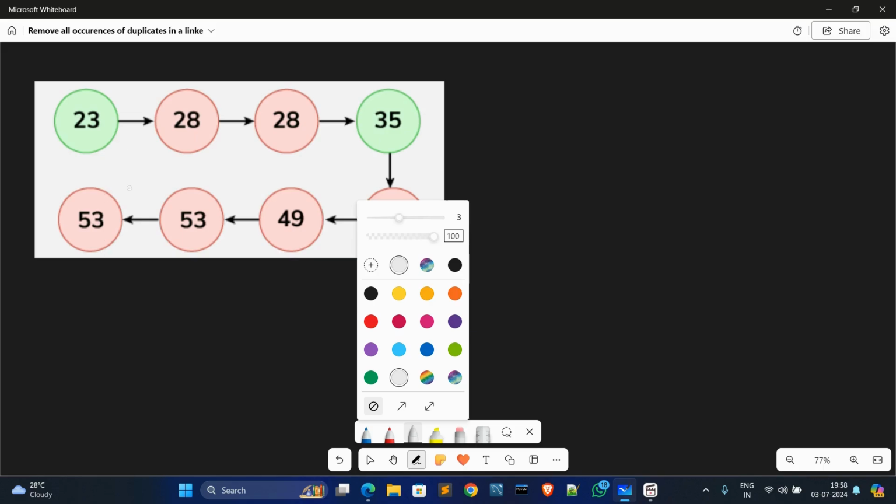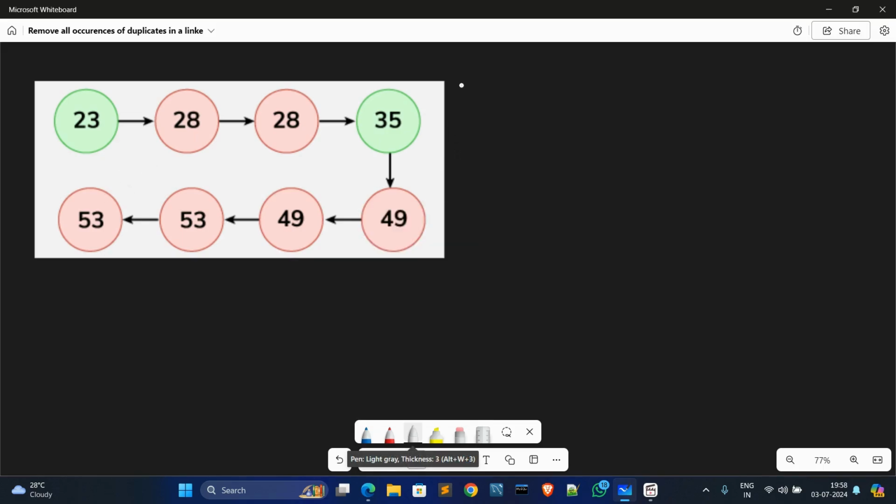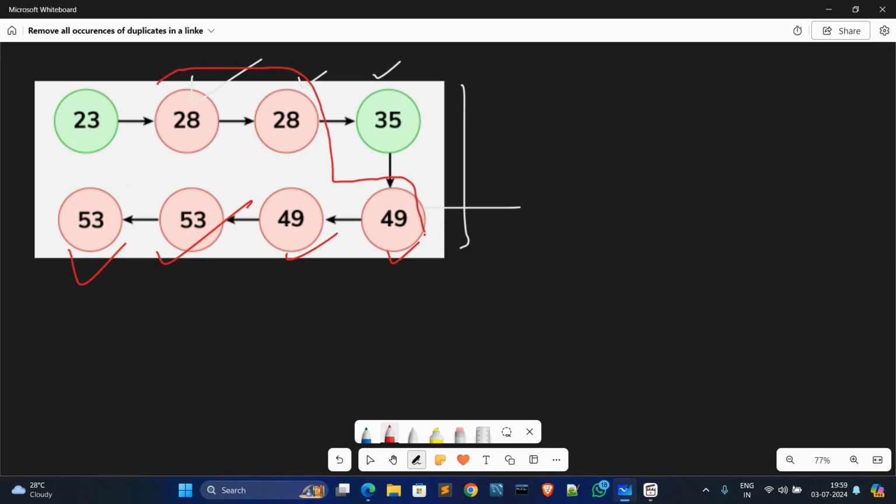In example 1 there is a linked list, and in this linked list you can see there are many duplicate values. 28 appears two times, 49 and 49 two times, and 53 also two times. So these are all duplicate values, and we remove them.